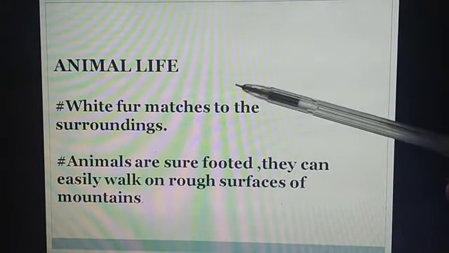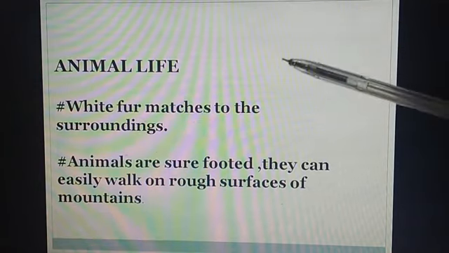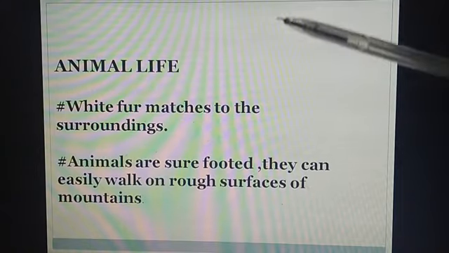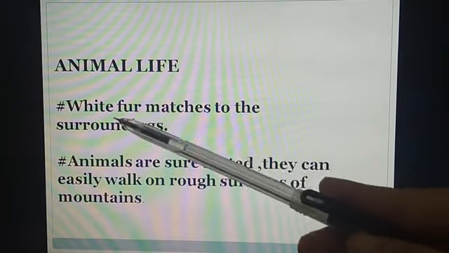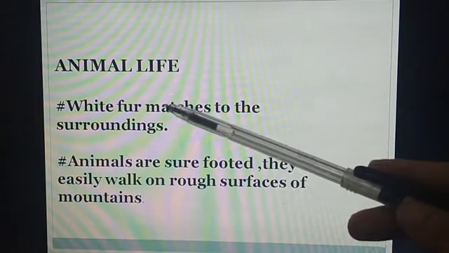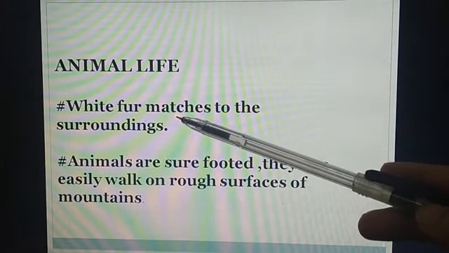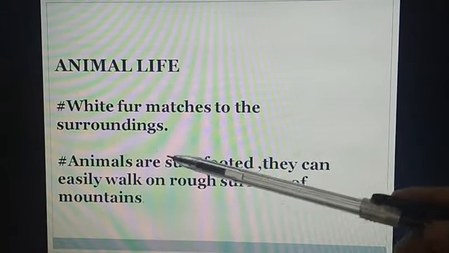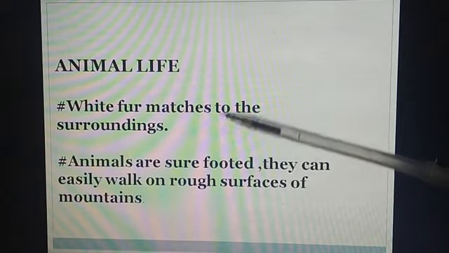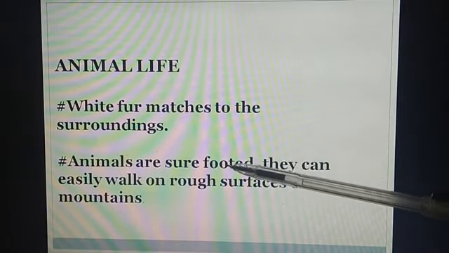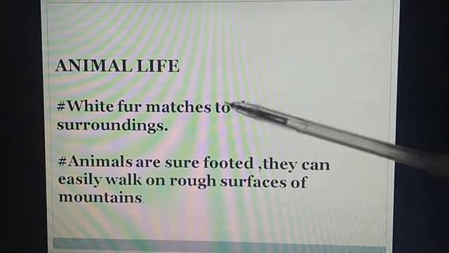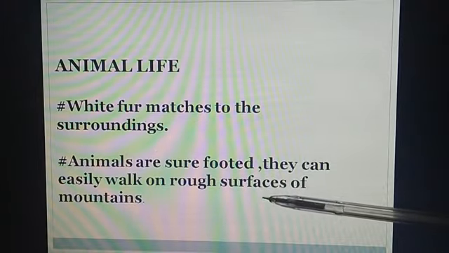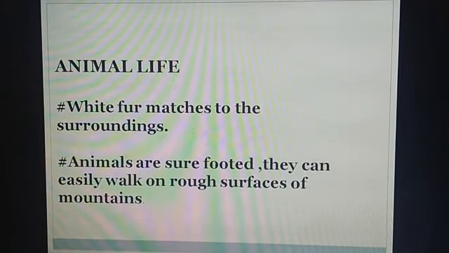Animals' life. Most of the animals are found in the mountains: goats, leopards, sheep, polar bears. Mostly they have white fur to match the surroundings. It is very difficult for us to spot them. Animals are sure-footed. Sure-footed means unlikely to fall when walking on uneven, rough ground. It means they have confidence that they can easily walk on the rough surface of mountains.